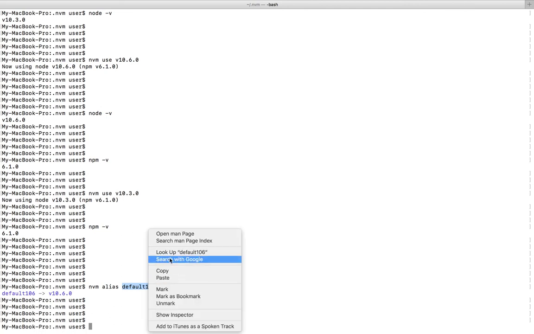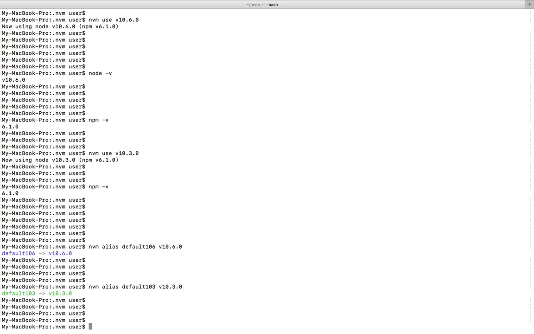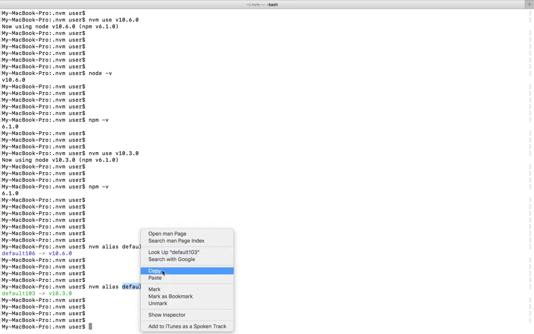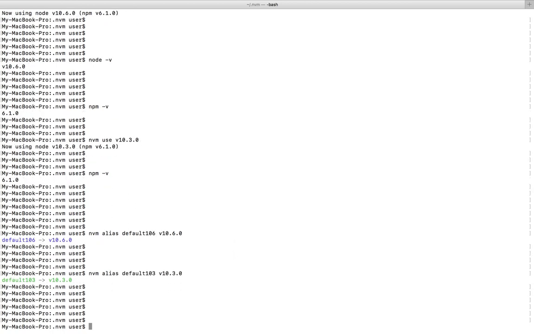Or let me create one more alias, 10.3, for 10.3. So I have created two aliases. After that, if you want to activate one particular version, you can use that alias with nvm use.